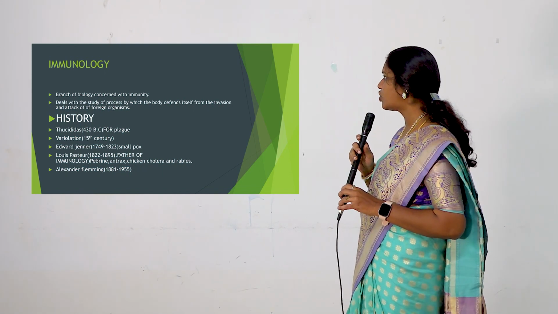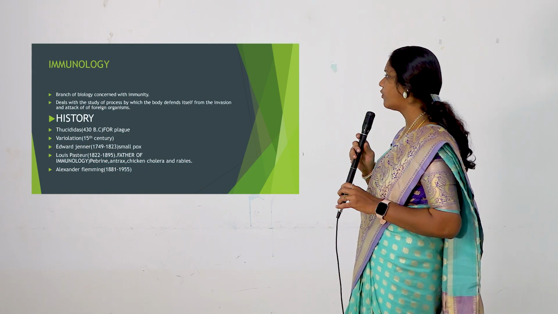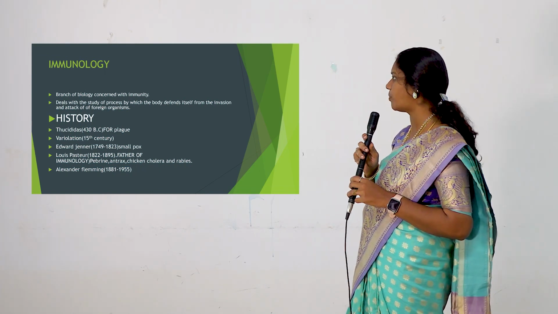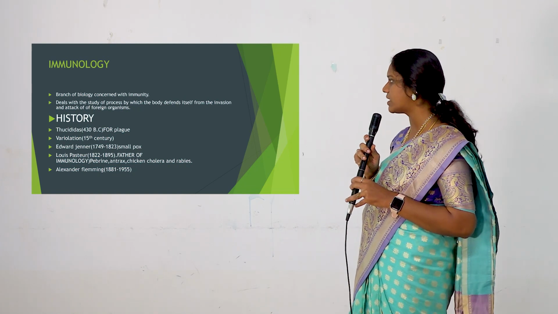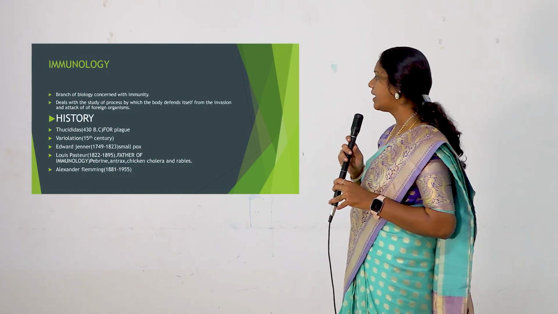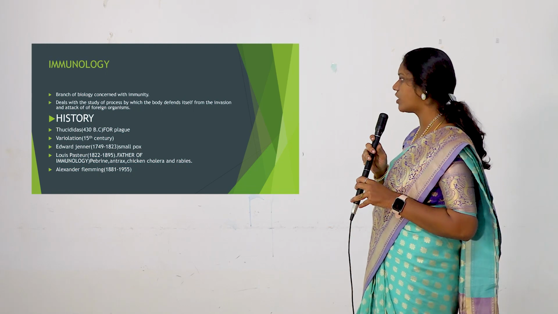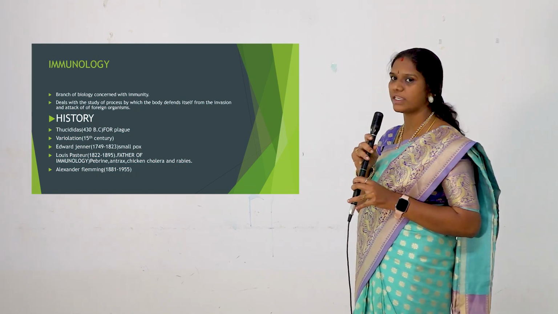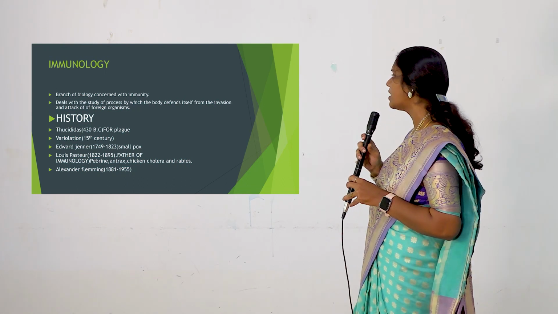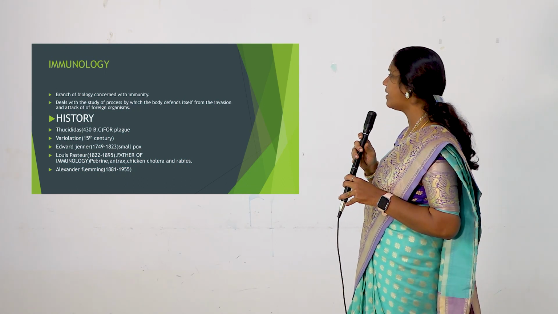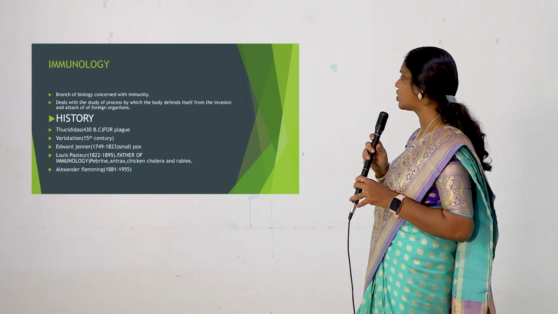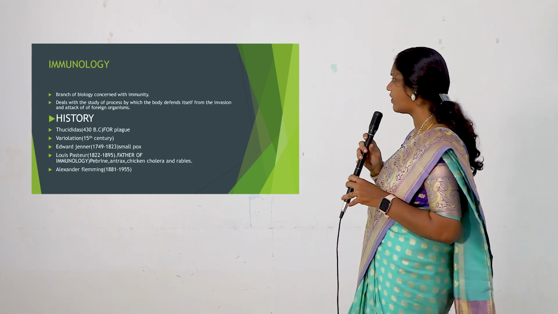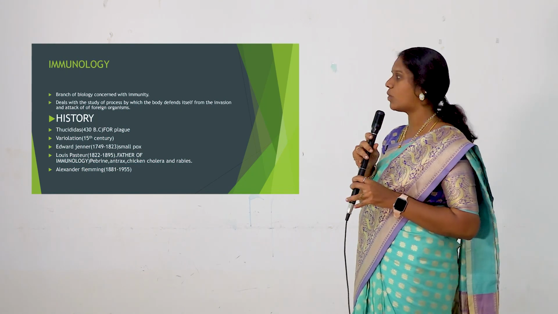See the history of immunology. Thucydides, 430 BC, invented a medicine for plague, then variolation in the 15th century. Then Edward Jenner introduced the vaccination for smallpox, 1749 to 1823, whereas Louis Pasteur is called the father of immunology. He invented many vaccines such as pebrine, anthrax, chicken cholera and rabies. And finally, Alexander Fleming, 1881 to 1955, also introduced some vaccines towards immunity.